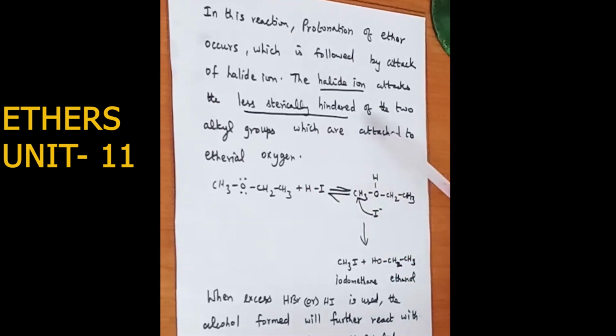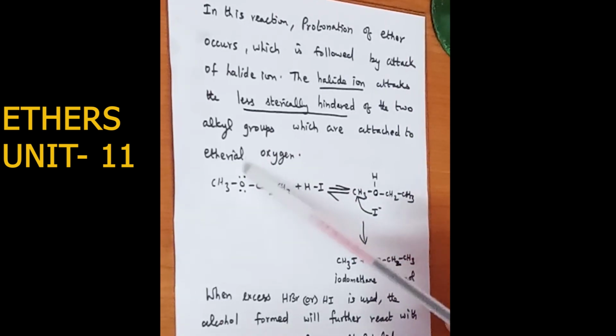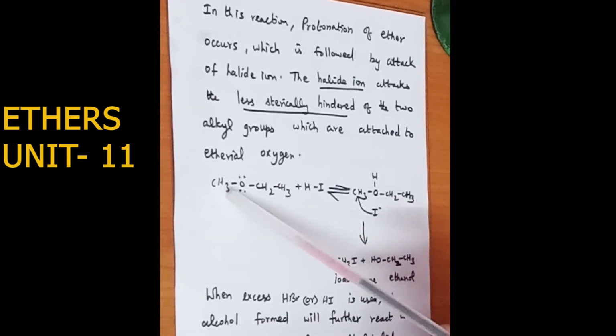சரி, அப்போ முதல்ல வந்து protonation which is followed by the attack of the halide ion. So protonation is nothing but addition of H plus ion to oxygen atom. அதனால என்ன ஆயிரும், OH ஆ மாறிடும். சரி, addition of H plus ion combines with oxygen to form OH group, and the halide will attack the less sterically hindered alkyl group of the carbon.